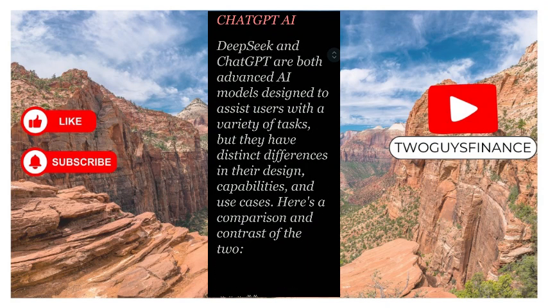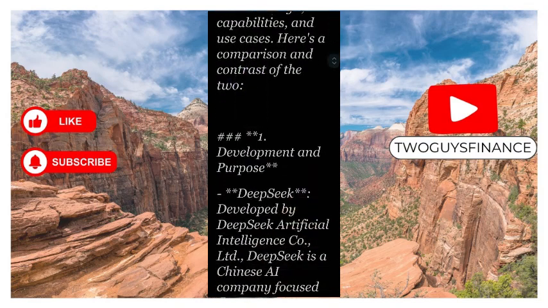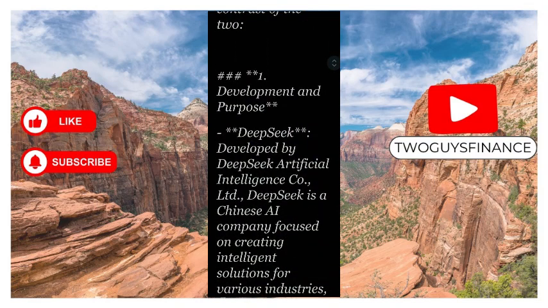Deepseek and ChatGPT are both advanced AI models designed to assist users with a variety of tasks, but they have distinct differences in their design, capabilities, and use cases. So we're going to look at a comparison and contrast of the two. Let's start with development and purpose.